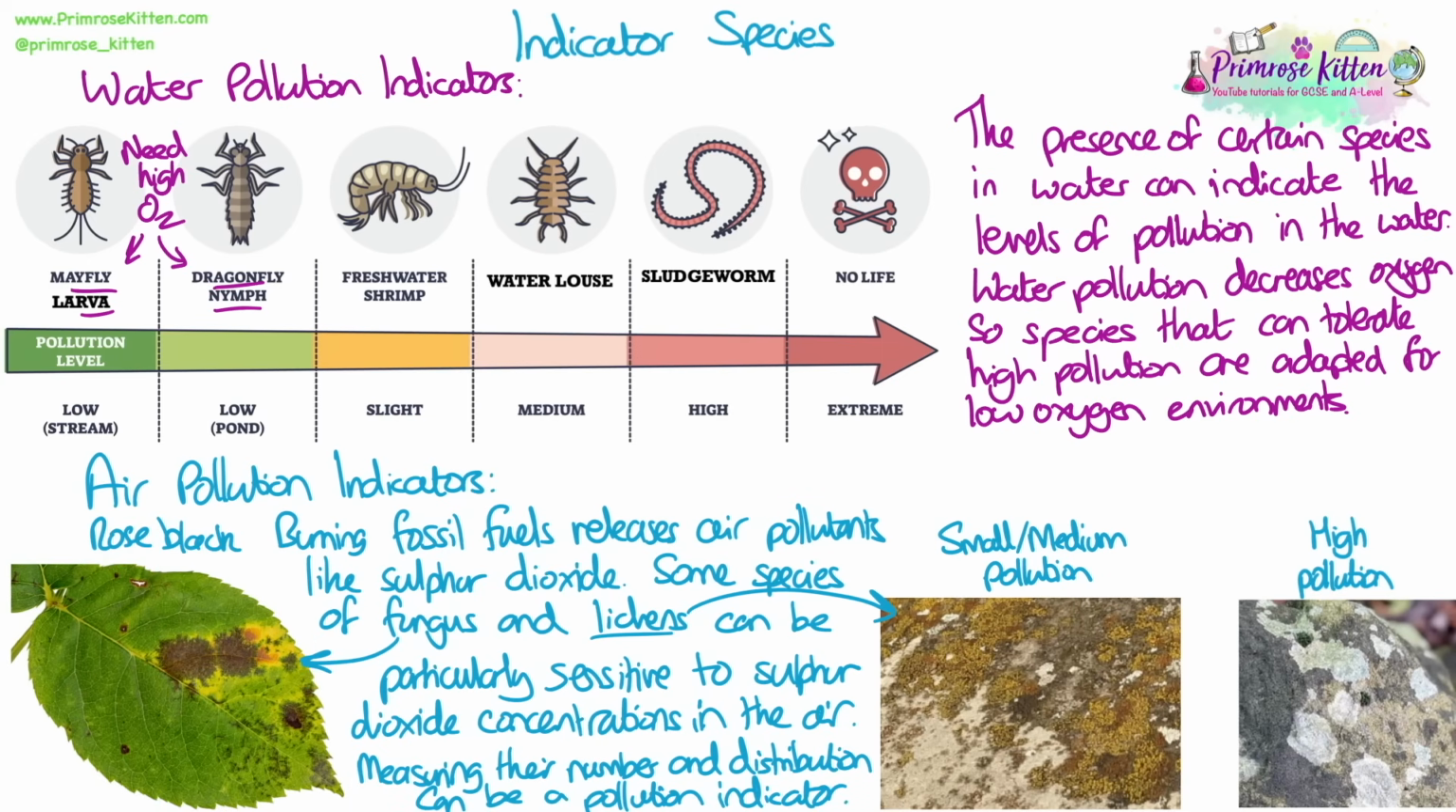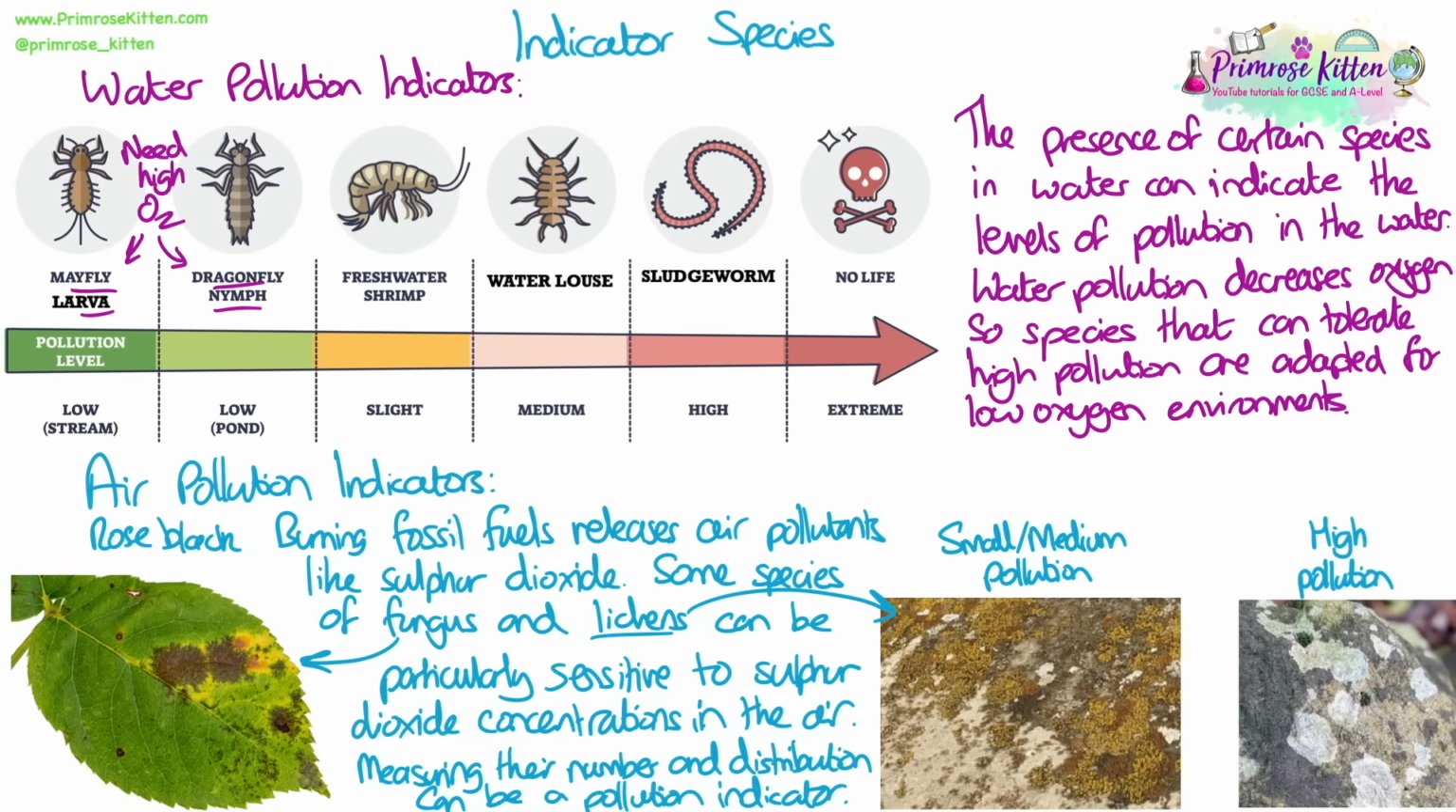So the fungus is the rose black spot fungus, which gives these characteristic black, purple spots on leaves. If these are present, then often it is linked to low levels of pollution because the fungus cannot survive in high levels of pollution. With lichens, you've got two different types here. One's a leafy lichen, and then one that's a crusty lichen that's just like a crust on a rock. The crusty lichens can survive in higher polluted areas, whereas the leafy lichens can only survive with small to medium levels of pollution.